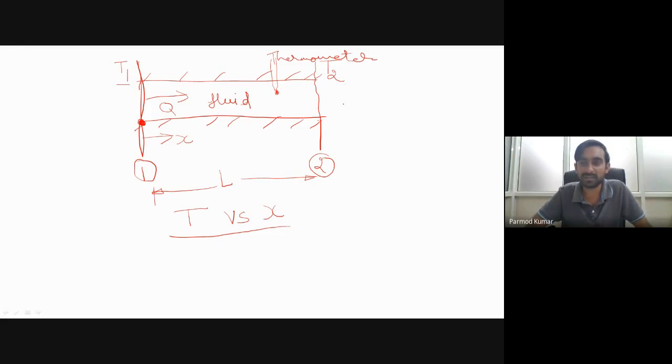How many thermocouples will serve the purpose to determine the temperature profile as a function of length?